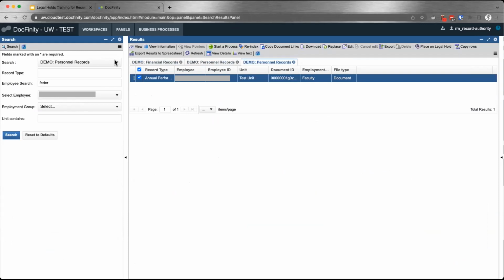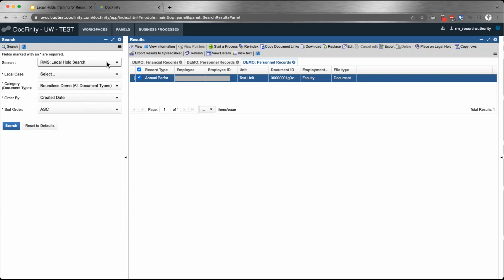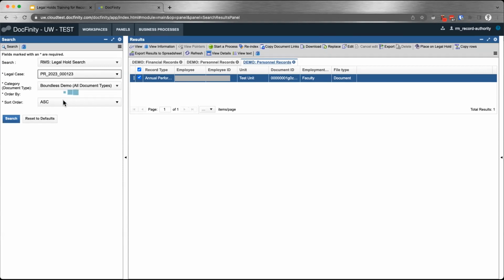Okay, so we are back here in the search panel, and in this drop-down, you'll see there's a couple of extra search templates that you have as record custodians. And one of them is the legal hold search that I'm highlighting here. Once you select that, you have to populate the second drop-down, which is what legal case you want to see the records for. So I'll pick this one where I put the records just now.